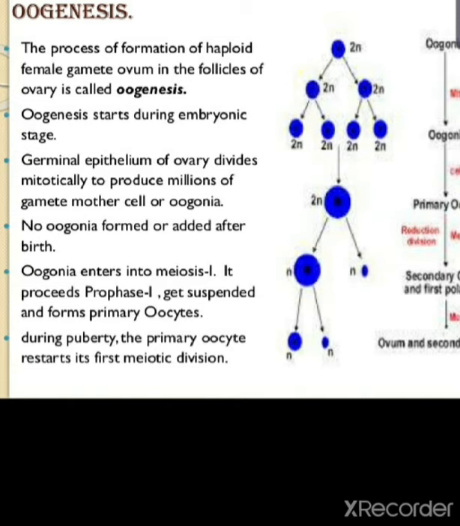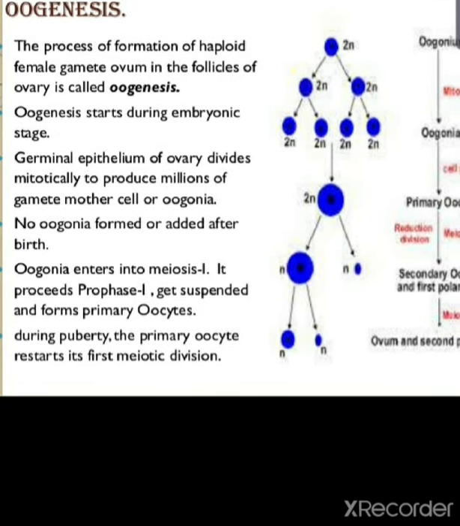After birth no oogonia are formed or added. After that the oogonium enters meiosis 1. It proceeds to prophase 1 of meiosis 1 and gets suspended, and forms the primary oocyte.